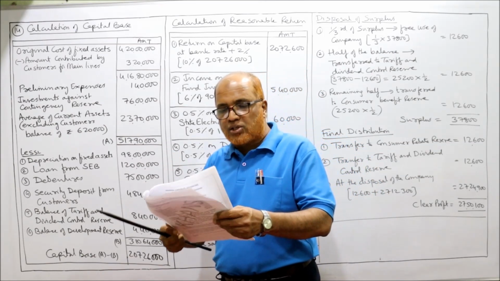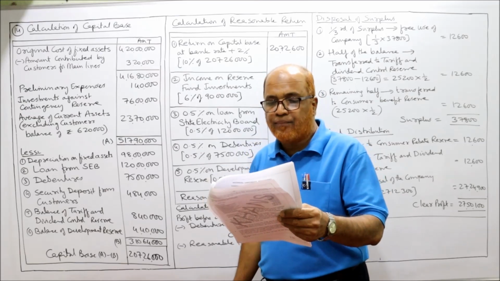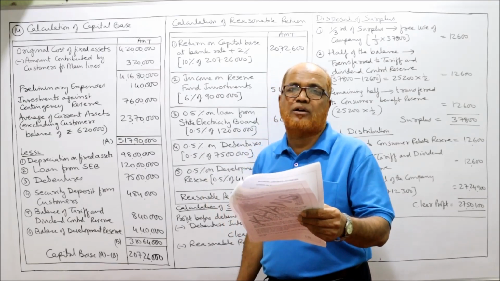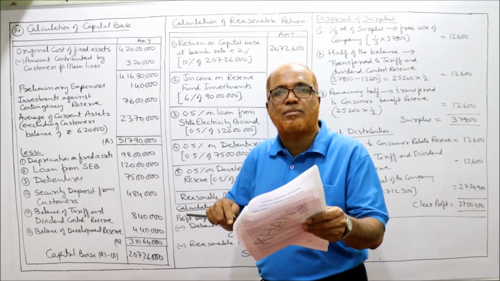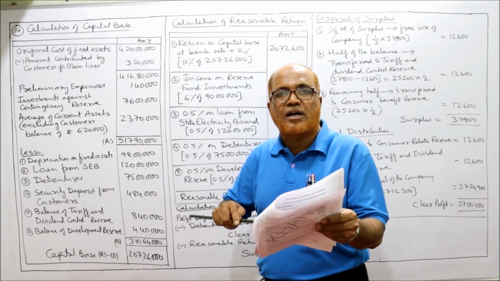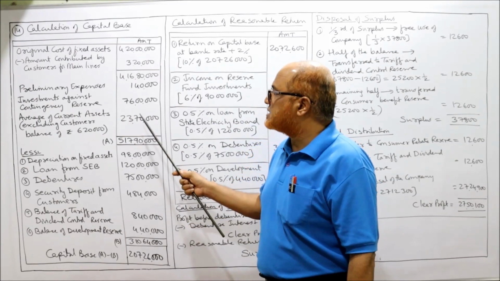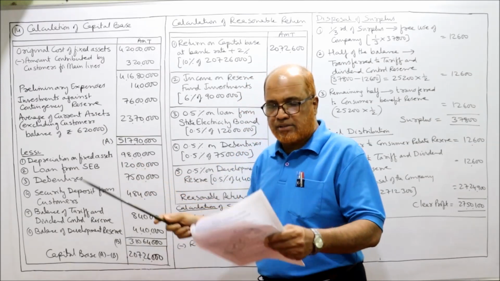Average balance of current assets excluding customers' balances of 6,20,000 is 23,70,000. So this 23,70,000 does not include customers' balances. We should not take into account customers' balances. We directly take 23,70,000, the average of current assets excluding customers' balance.